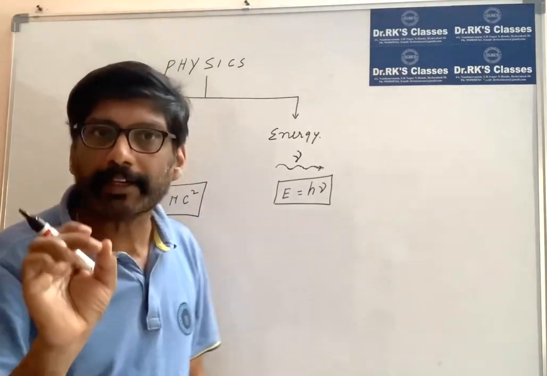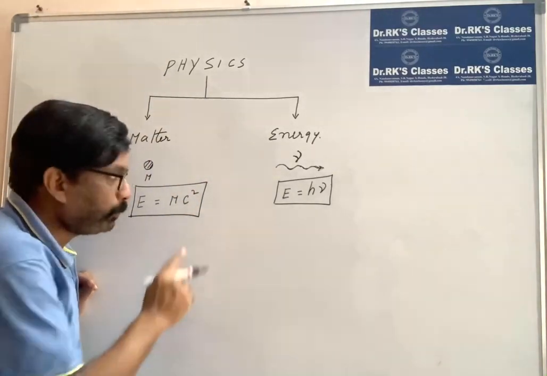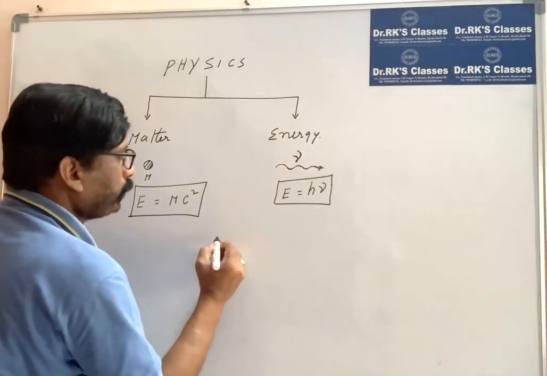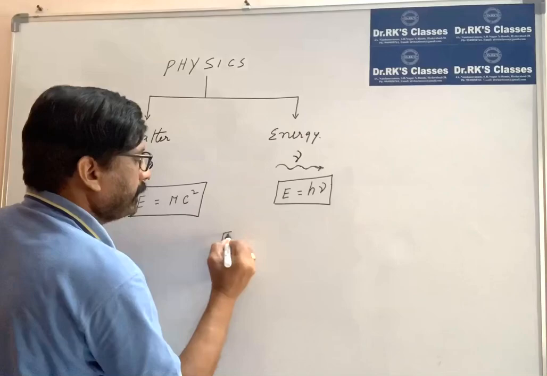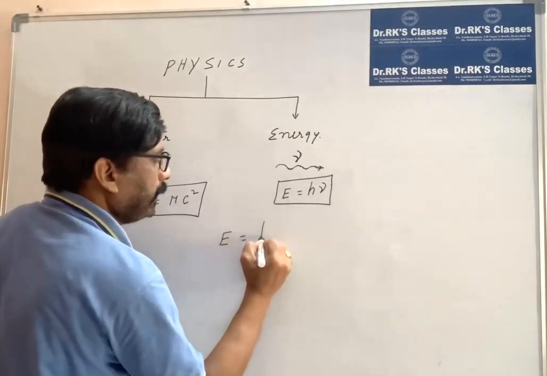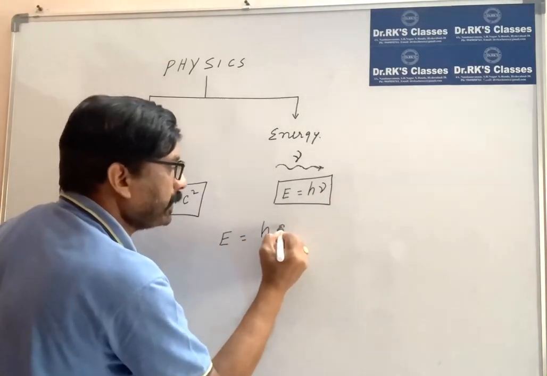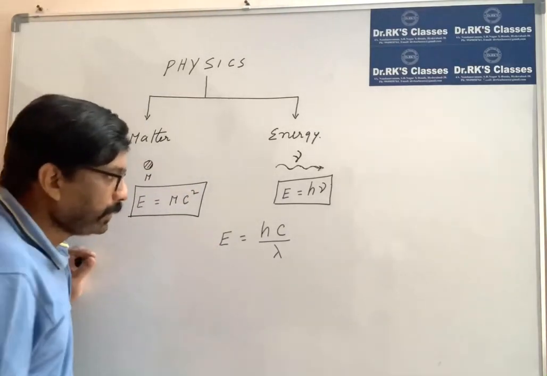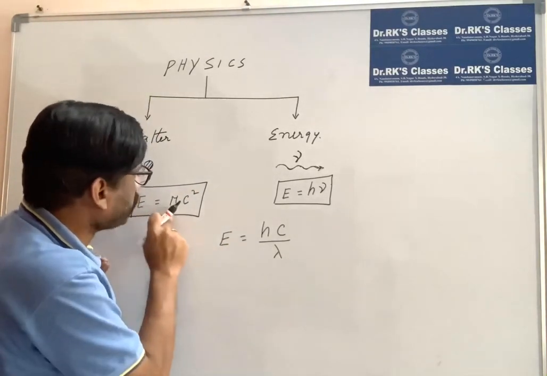Let us calculate the wavelength of that wave by using these two fundamental equations. We know that E is equal to h nu. In place of nu, I can write c by lambda. In place of E, I am substituting mc square.